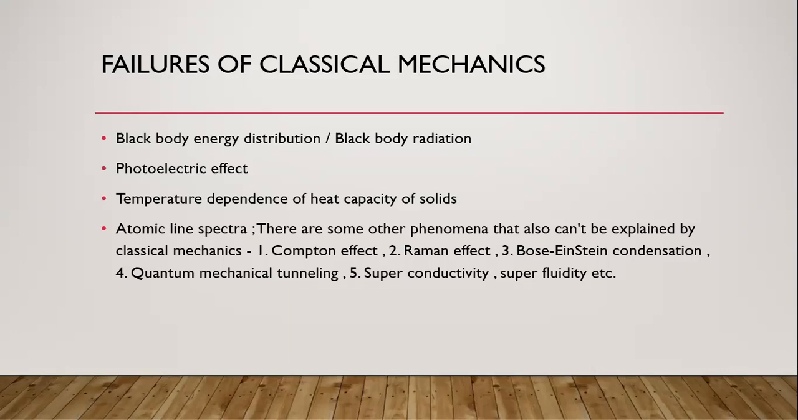All these failures are because classical mechanics is not able to explain the motion of microscopic particles. That is the main reason classical mechanics fails here, in the sense that the motion of an electron cannot be predicted by classical mechanics. As a consequence, we get all these failures in classical mechanics. So to overcome these failures, we will go through quantum mechanics.